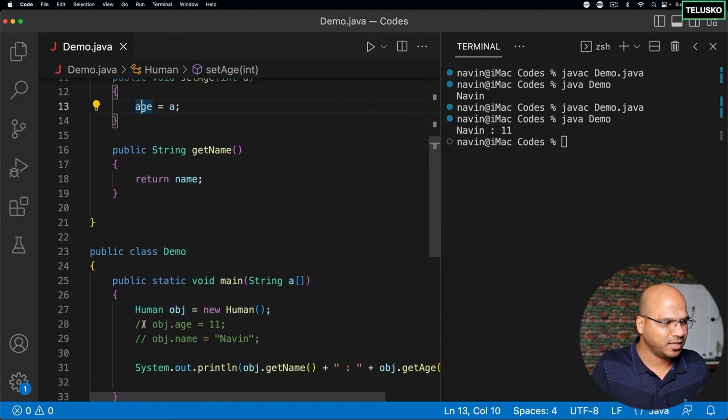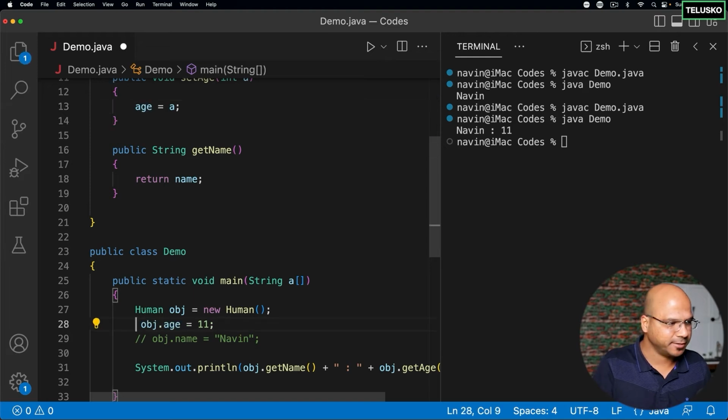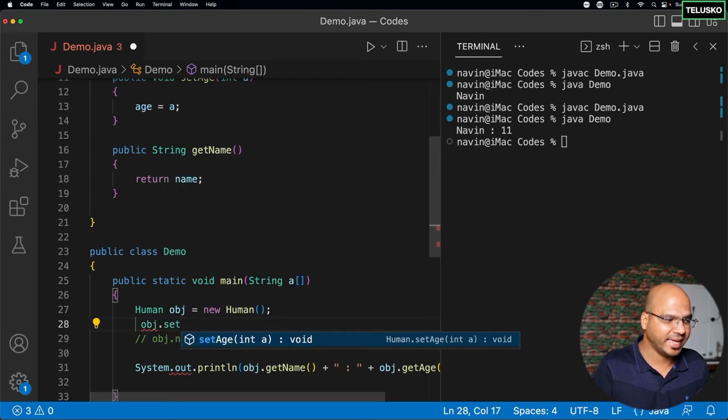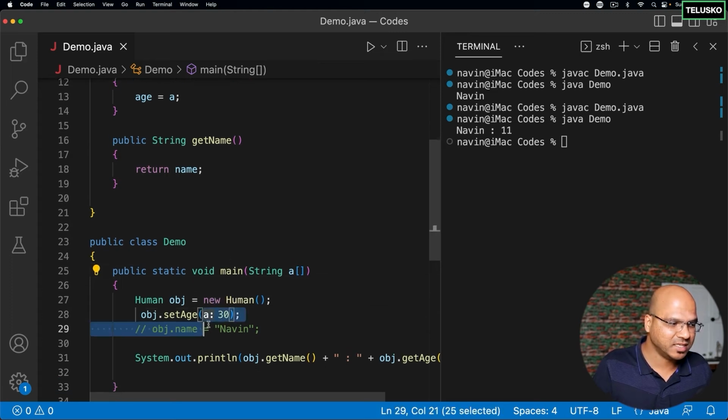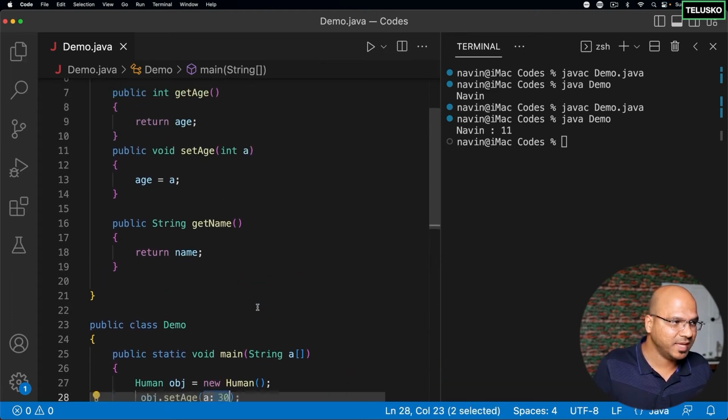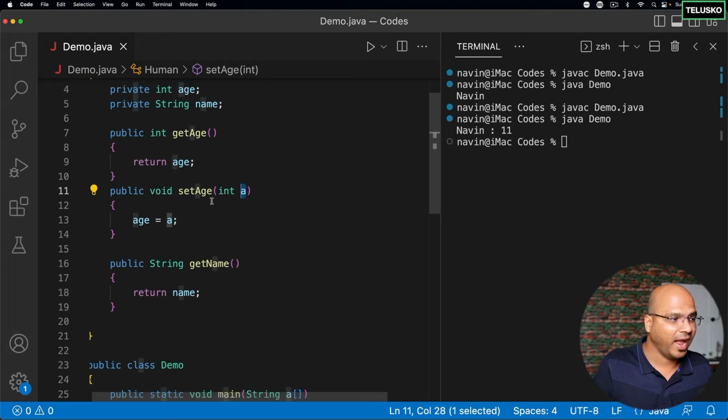So let's come back here, to the portion which we have commented. I want to set the age, right? So instead of setting the age to the variable, I can say obj.setAge. We are using a method now, not the variable. And in this particular bracket, you can pass the argument, and let's say the age is 30. So now we are passing the value. Now this value will be assigned to this A, and from A, this will be assigned to age.